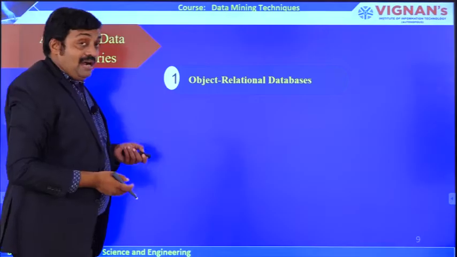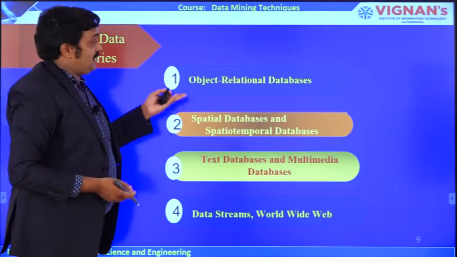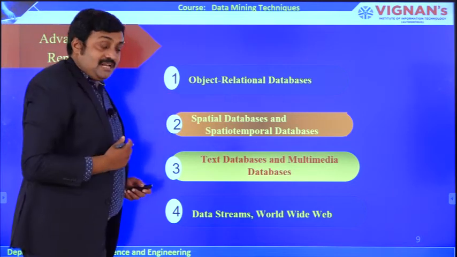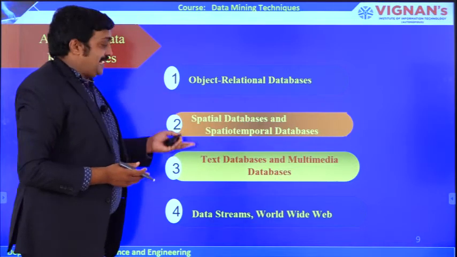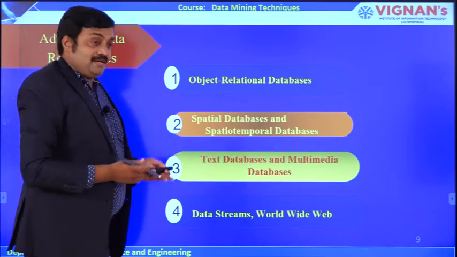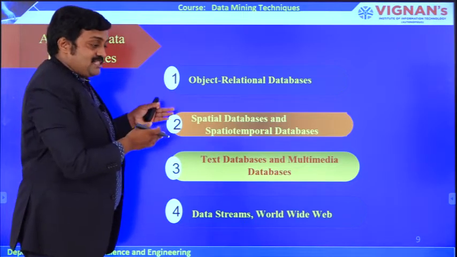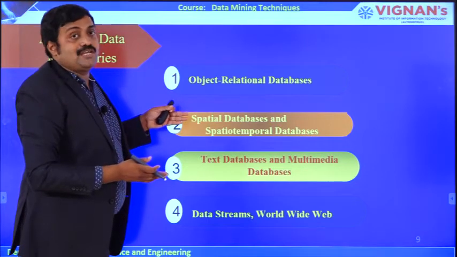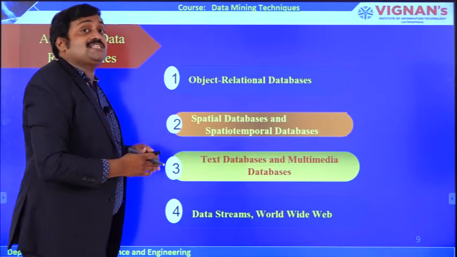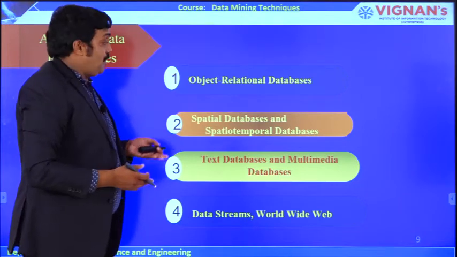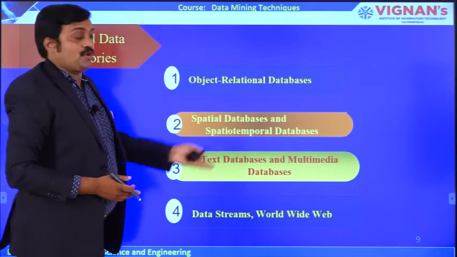Good morning, friends. Advanced data sets like storages, data repositories, object relational databases, spatial database, spatio-temporal database, text database and multimedia database, data streams, World Wide Web. That means till now we discussed the basic storage, but in real-time scenarios we have various kinds of formats and structures of data. So at that time, how are we going to manage them with the help of advanced repositories and storage concepts?